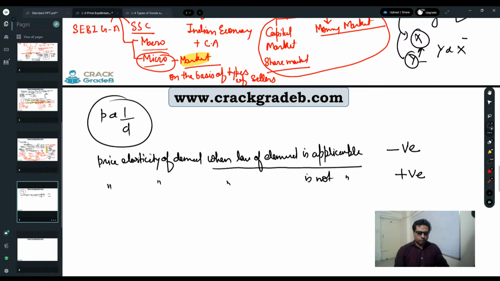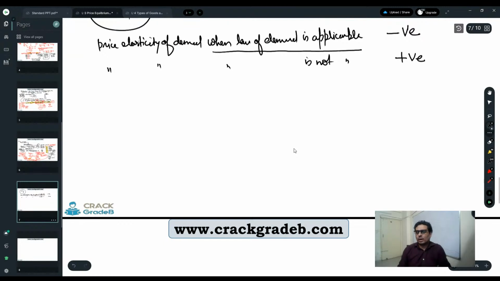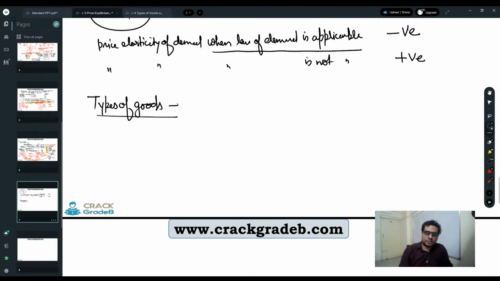Another example I'm giving you, and this is a very popular example, and even UPSC will not shy to ask questions based on this type. Actually, it comes under the category of types of goods, but it is better to discuss here, because in your exam they are going to ask questions on elasticity. Why? I'll tell you. So I'm giving the example to you.